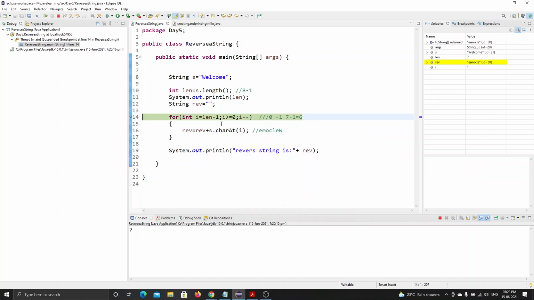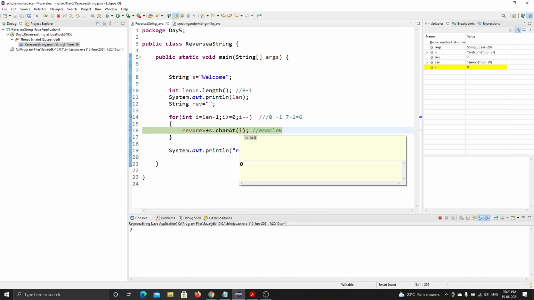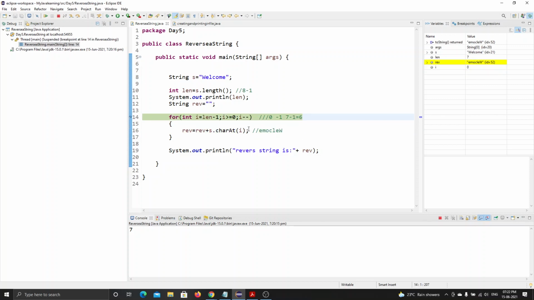Now the i value is 1. It again goes inside the decrement operator. It will be 0 now. Let's see, after pressing F6 it will be 0. See, i value is now 0. It stores the value inside this reverse and again goes back to check the condition.